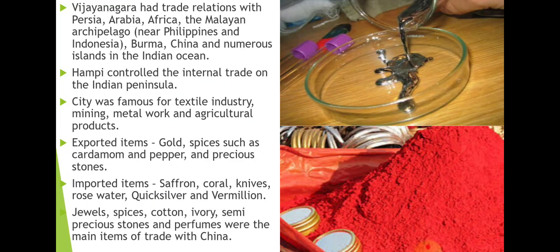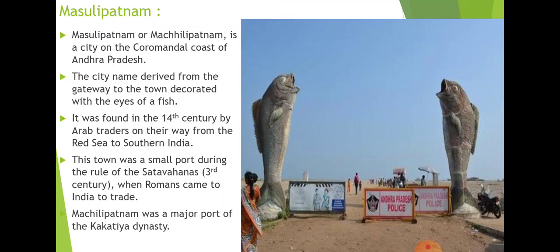Now moving toward the next town, that is Masulipatanam. As you can see the picture of the fish that I have pasted, this might probably not be the fish that was used during that time, but this is a replica of Masulipatanam. Masulipatanam, or Machilipatnam, is a city on the Coromandel coast of Andhra Pradesh.